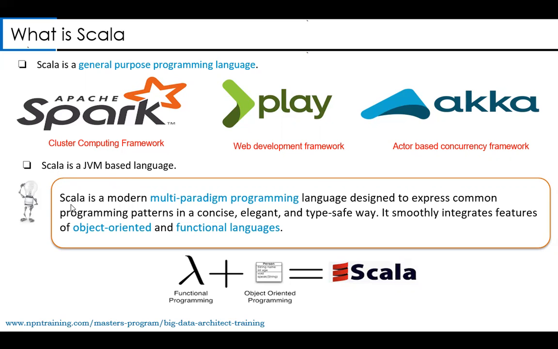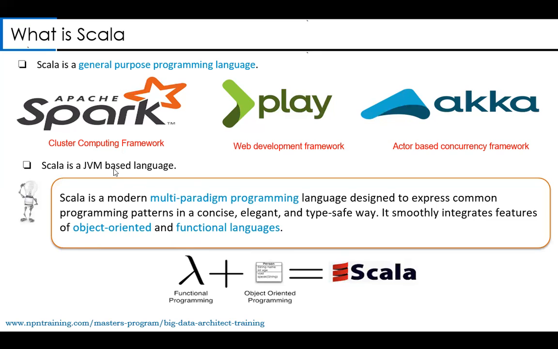Okay, so Scala is a modern multi-paradigm programming language which is designed to express common programming patterns in a concise, elegant, and, as we'll see, type-safe way. It smoothly integrates the features of object-oriented programming and functional programming. This is the definition of Scala. It's a multi-paradigm programming language which combines both object-oriented and functional programming in a much more concise way. We can write code in a much more concise, elegant way when compared to other programming languages like Java. That is the whole reason people use Scala.